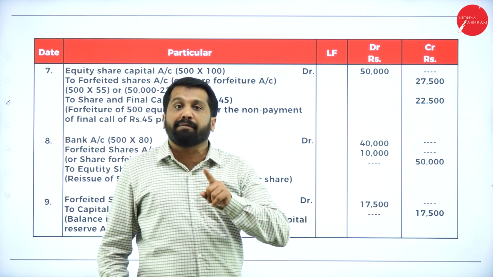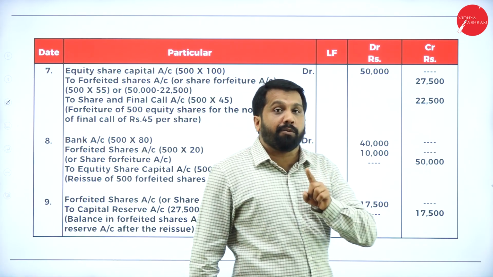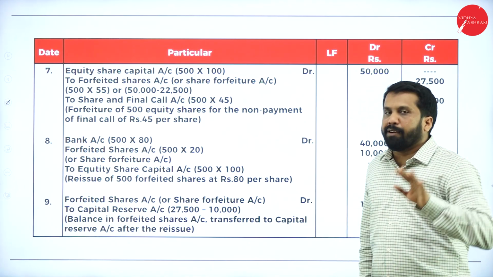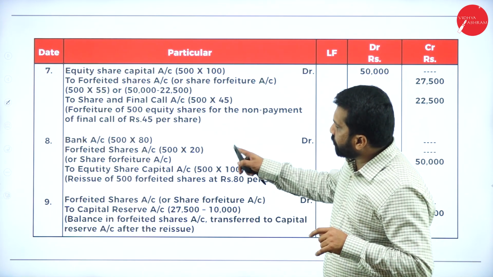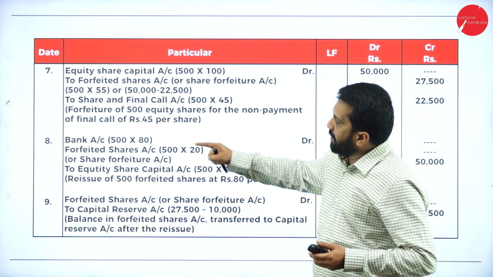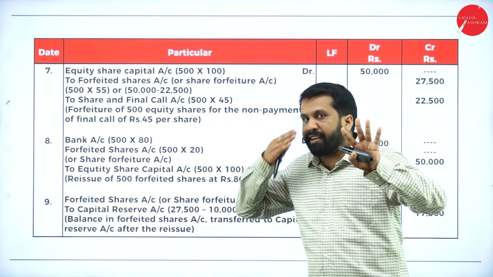So how many bikes will they seize? How many bikes will they cancel the ownership of? Only the ones who are not paid properly. As per this question, 500 members are not paid properly. So what will they do? 500 shares will be cancelled. So the 7, 8, 9 journal entries will be only on 500 shares. Forget the 10,000.